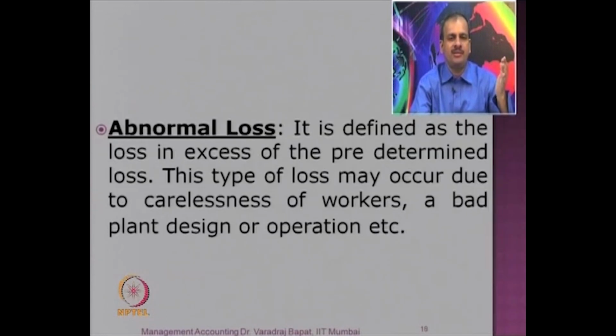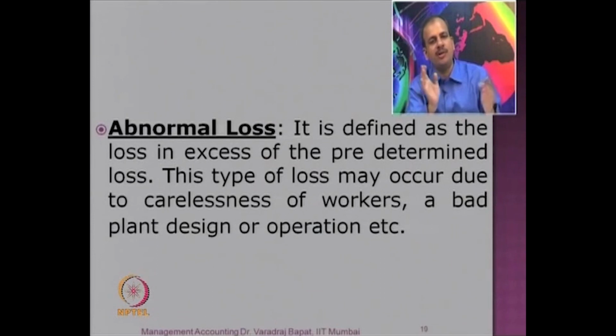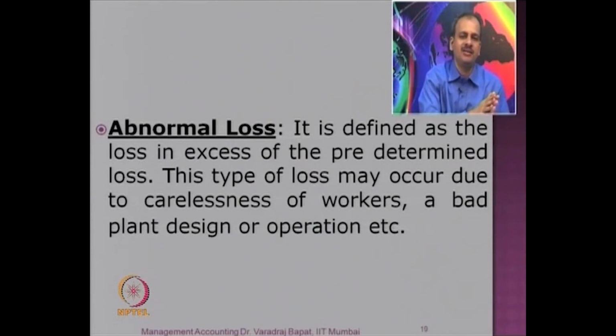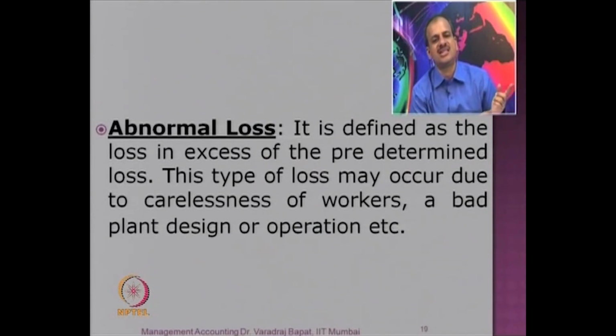So for example, you go to the tailor, you are charged for the whole cloth. There will be some cutting in the tailoring process, naturally the customer has to bear. But if the whole cloth is destroyed because of carelessness of the tailor, then the tailor will have to compensate the customer, because that loss is abnormal.